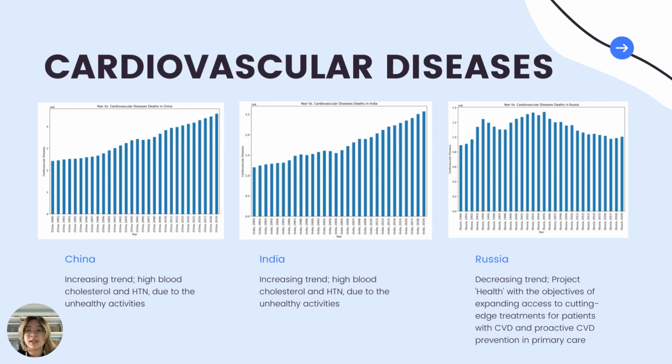An increasing trend can be seen in China and India due to high blood pressure and unhealthy activity in these 2 countries. But Russia has a decreasing number of deaths from this problem since they have a health program that helps with it. So the number of deaths has been slightly decreasing over time from 2003.